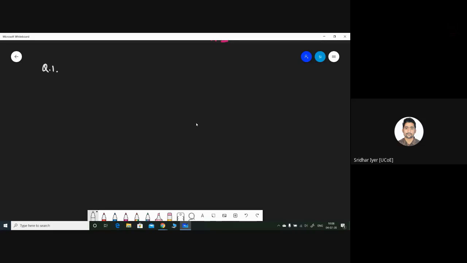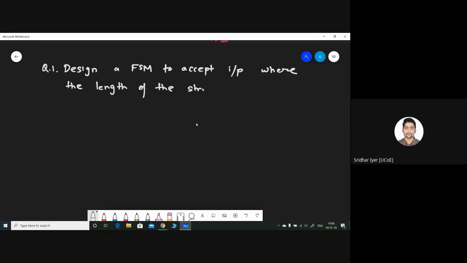Design a finite state machine to accept inputs where the length of the string is divisible by 2 and divisible by 3.